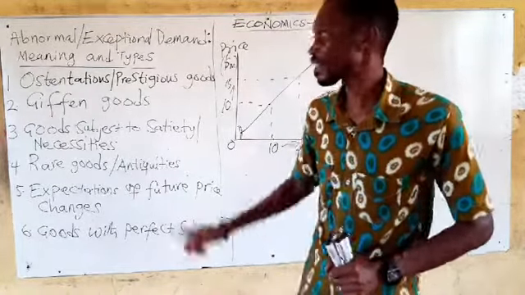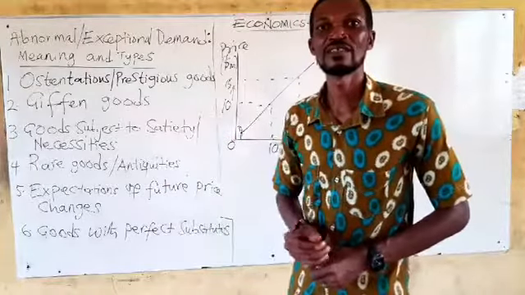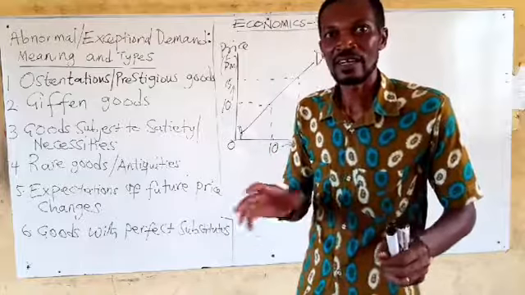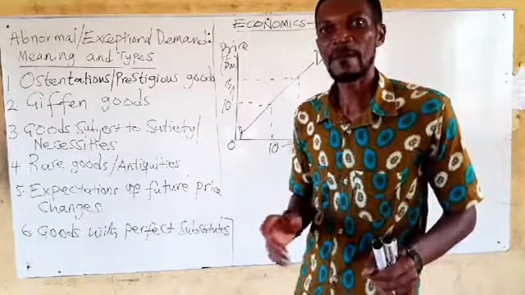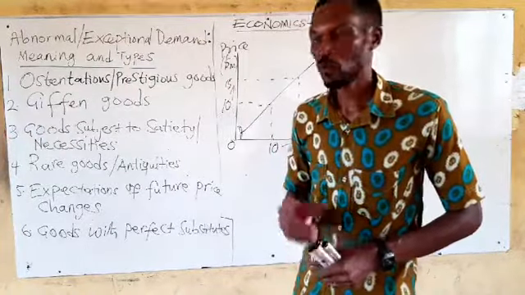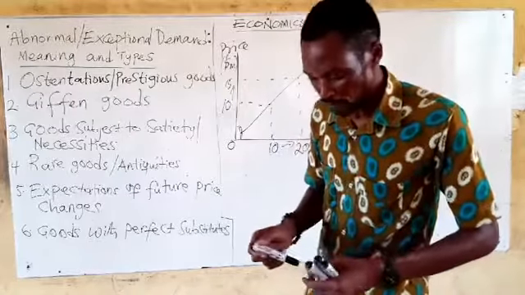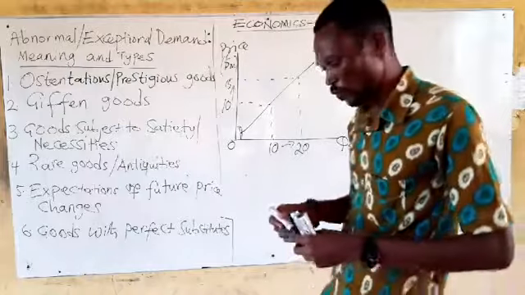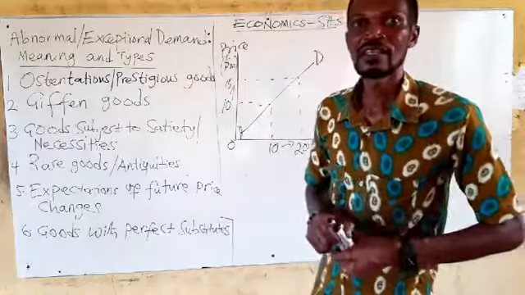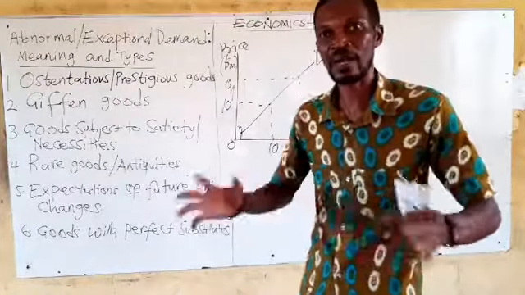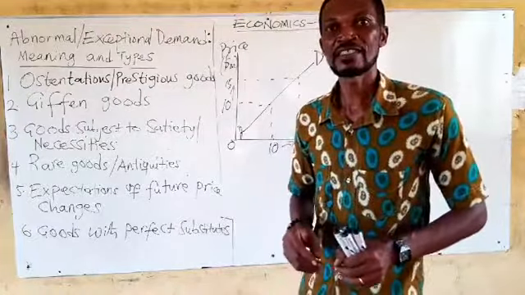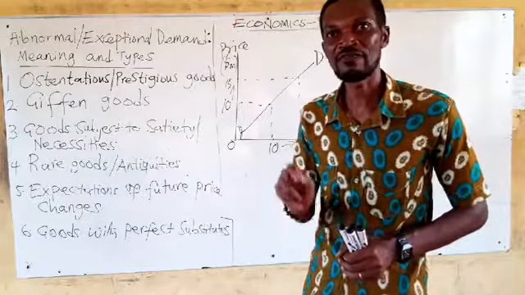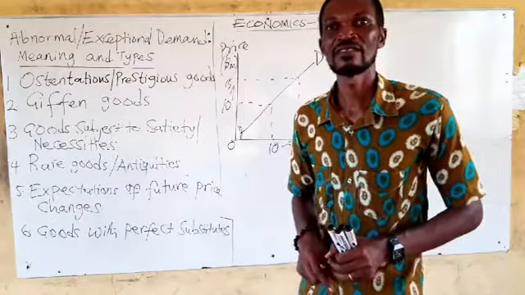Such commodities are termed Giffen goods. I appreciate the fact that it's a little bit difficult to get, but I believe that you should get it. I'm going to take time to explain to you. I am assuming that the price of cornflake is by a pack. I'm assuming a pack is $10, and that of gari is $5, the same quantity.